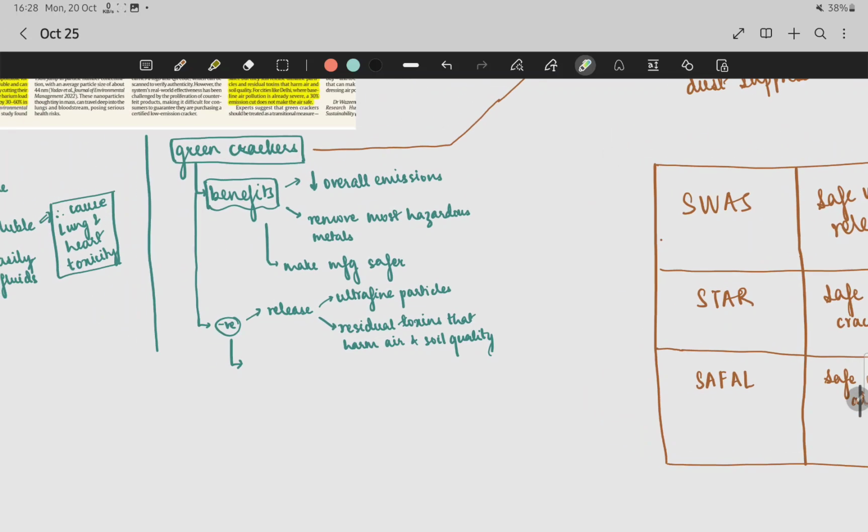And what are its benefits? Overall emission is less, it removes hazardous metals, and it makes manufacturing safer. And the most important thing you have to remember is that the negative factor of this is that it releases ultrafine particles and residual toxins that harm air and soil quality.